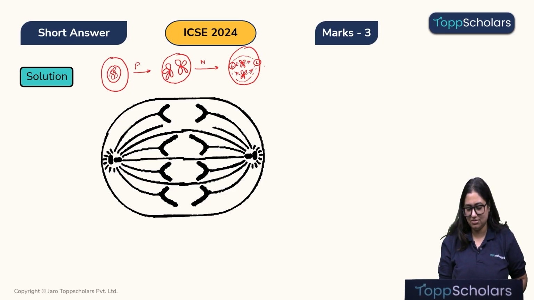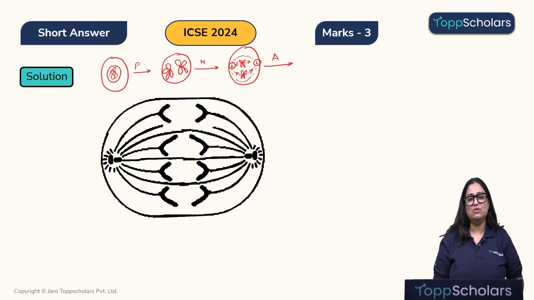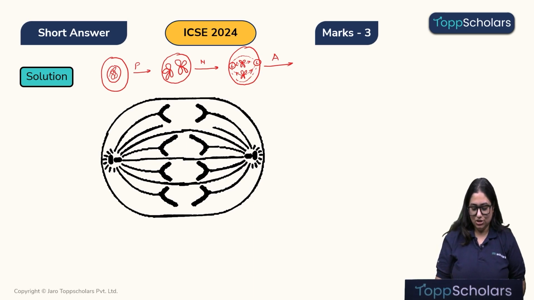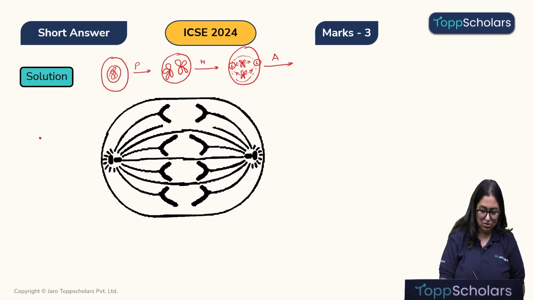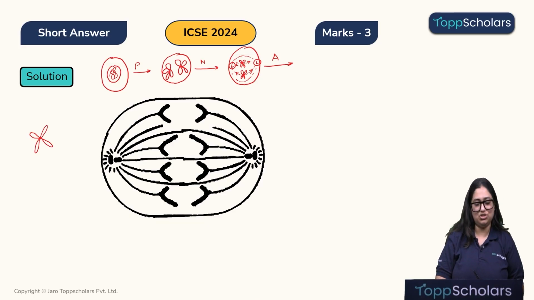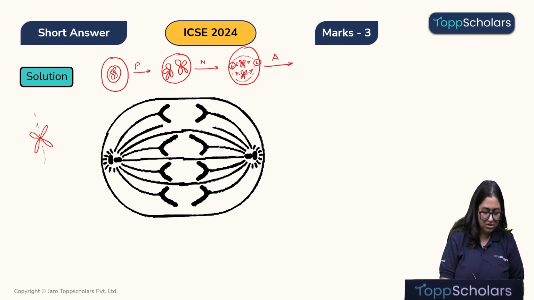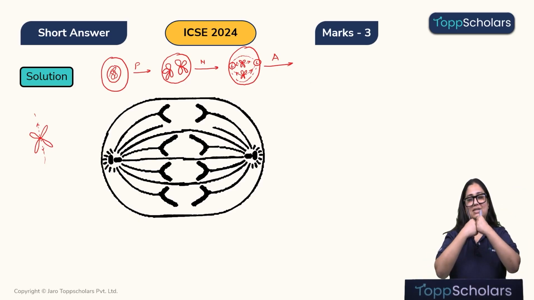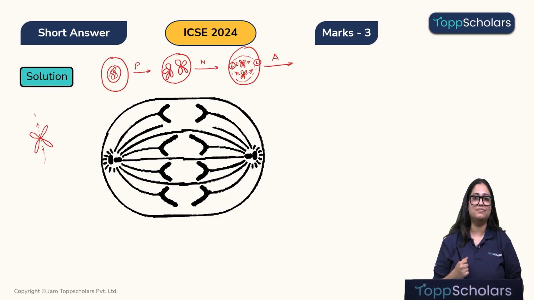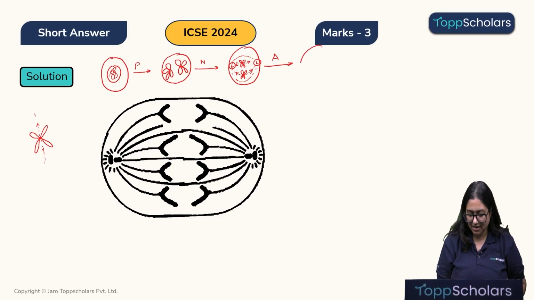Now, children, after metaphase, the next phase we get to see is the anaphase. Okay, now let's see what happens in the anaphase. Children, we know that the chromatids are attached to each other at a constriction which is known as a centromere. Alright, so let me draw the chromosome over here, and this is the point where it is attached. And on this centromere, we have the spindle fiber which pulls, and as a result, it separates or it cracks the centromere into two halves. Okay, so let's see over here in a main diagram.